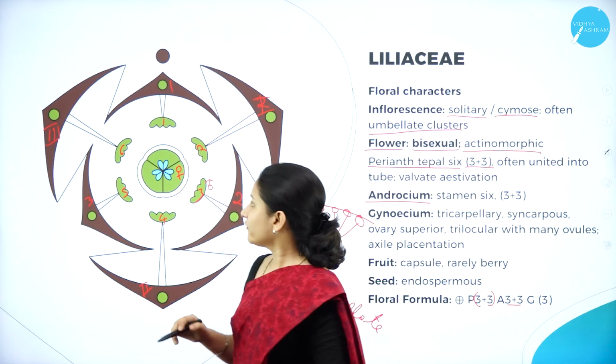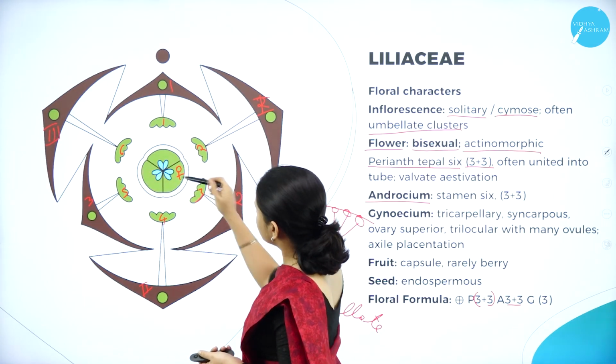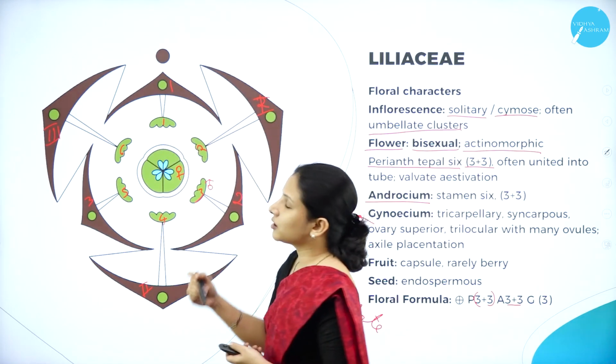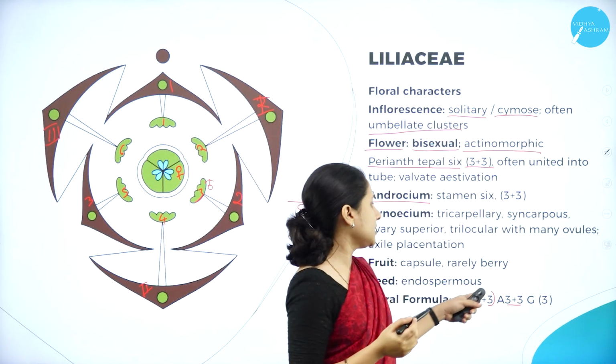3 plus 3 again. Why? Because 3 of these are attached to one whorl of the tepals and the other 3 are attached to the outer whorl of the tepals. That is why 3 plus 3.